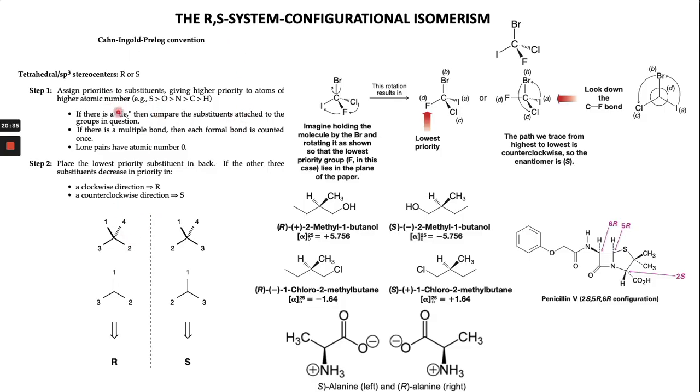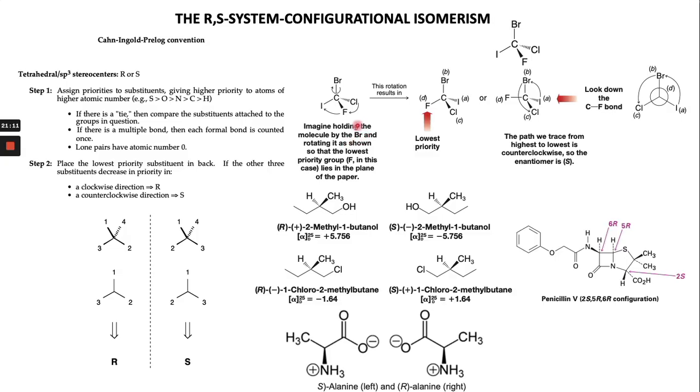In this method, we push the lowest priority group at the back, and then we start from the highest priority, the group with the highest atomic number, and see whether the sequence is clockwise or anticlockwise. For example, this one is a carbon with all four groups different, which means it is a stereogenic center and the molecule has chirality.